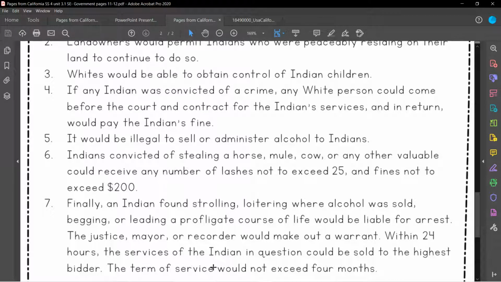Number 6, Indians convicted of stealing a horse, mule, cow, or any other valuable could receive any number of lashes not to exceed 25 and fines not to exceed $200. So if you're a Native American that is accused or found guilty of stealing anything valuable, you would get up to 25 lashes, which means they would whip you up to 25 times and make you pay up to $200. Now, this is a very large sum of money back then. $200 is not an amount of money that people just had lying around.